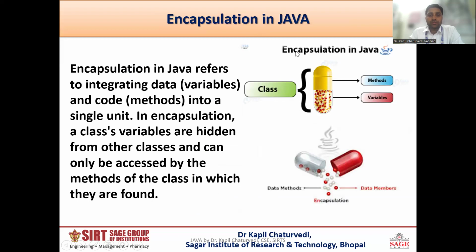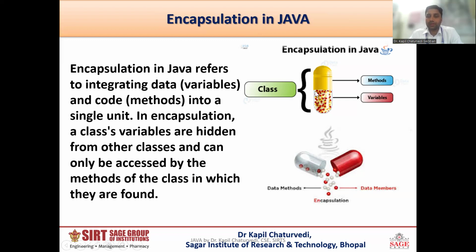Encapsulation in Java. Before reading a long definition, you can easily understand it from that diagram. Here you can see that one capsule encapsulates the medicines, and the medicine is inside of that, and that capsule encapsulates it. So in our programming, a class is a capsule, and the data members are encapsulated in that particular class in the form of data members, methods, and variables.